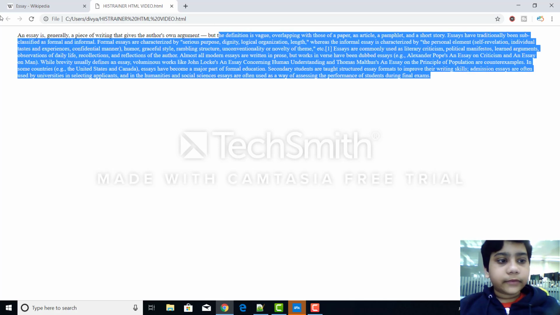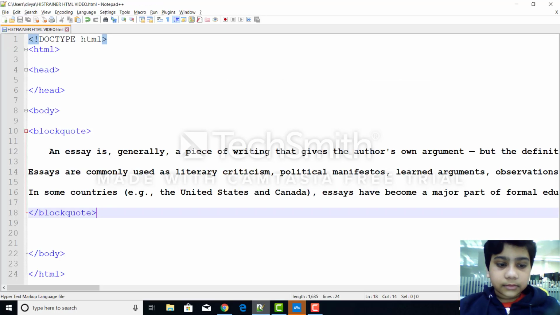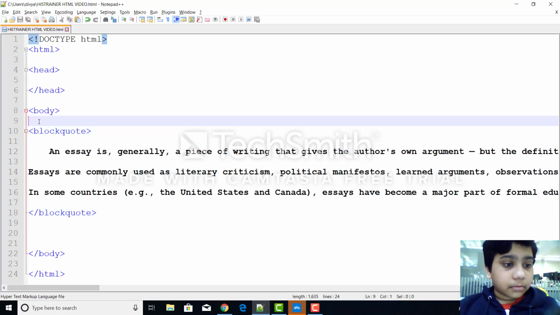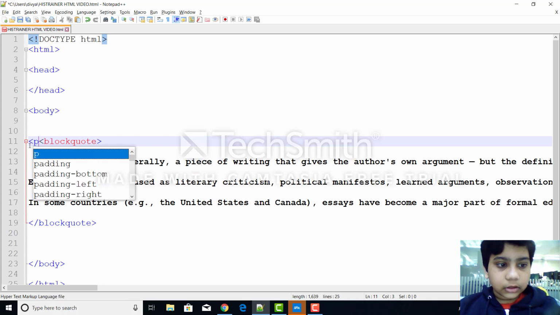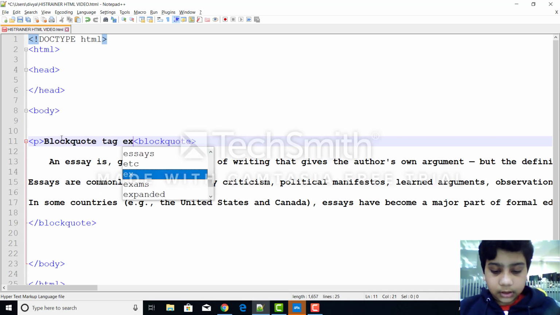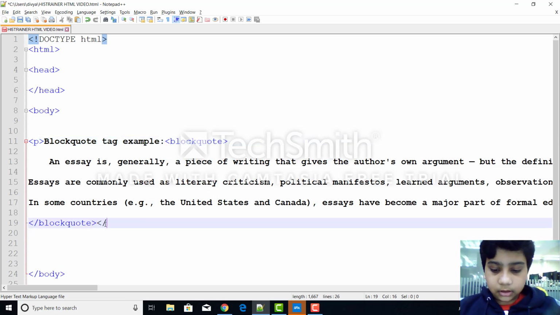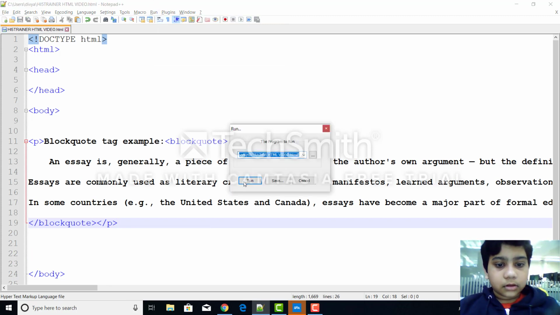And if you want to see the difference of this and normal text, let's also include a p tag, and then let's type in blockquote tag example, and then let's close the p tag, save it, and then run it.